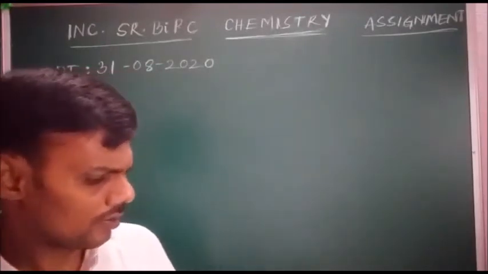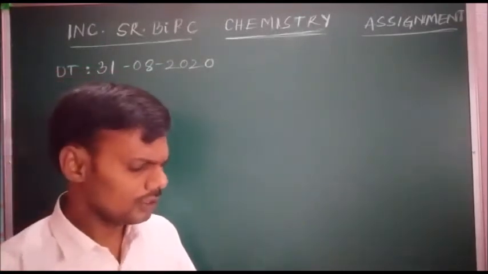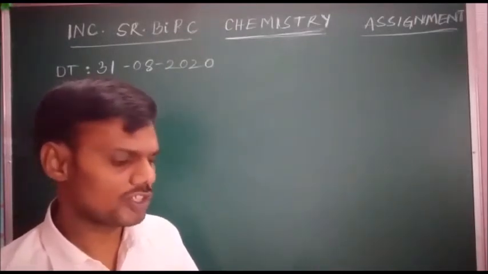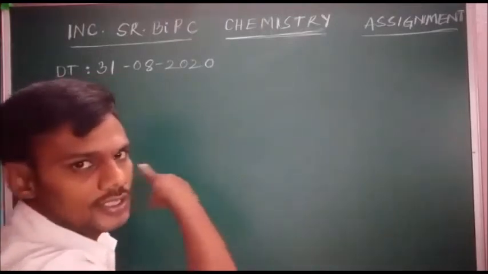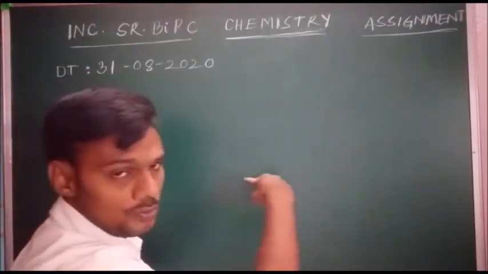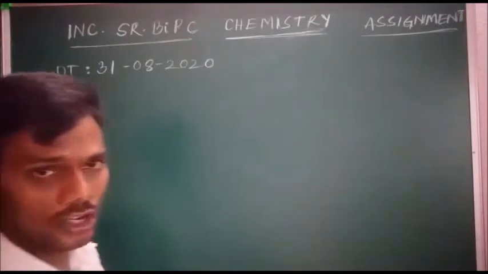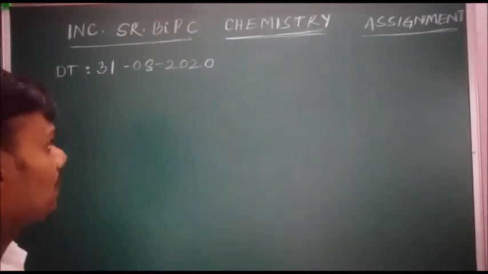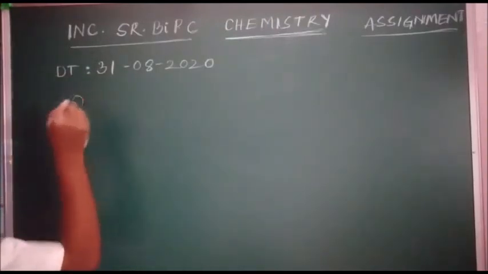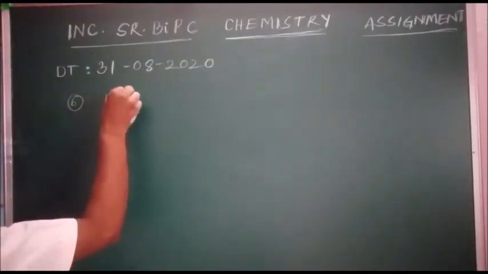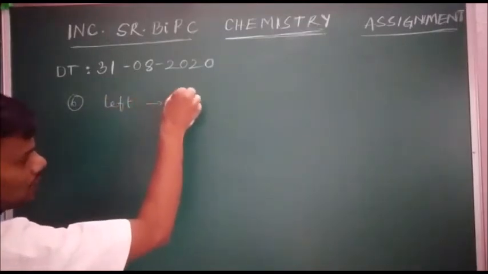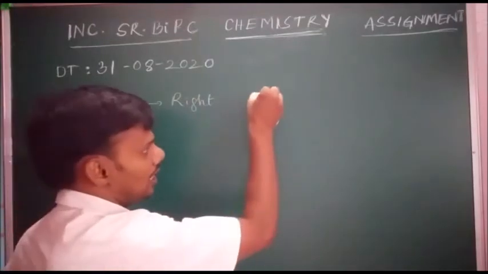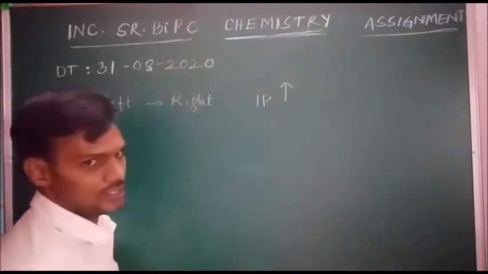Next, question number 5. The first ionization energies of elements of the first transition series. Transition series means horizontal row. Row means period. Generally, in a period from left to right, size decreases and IP increases.